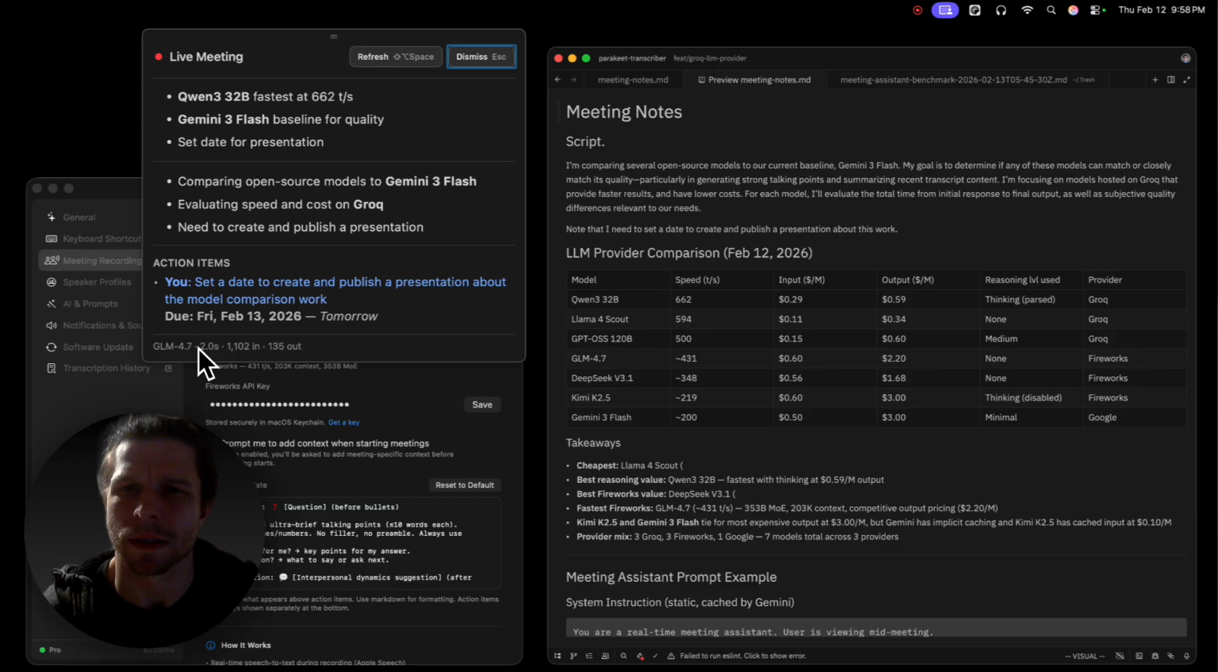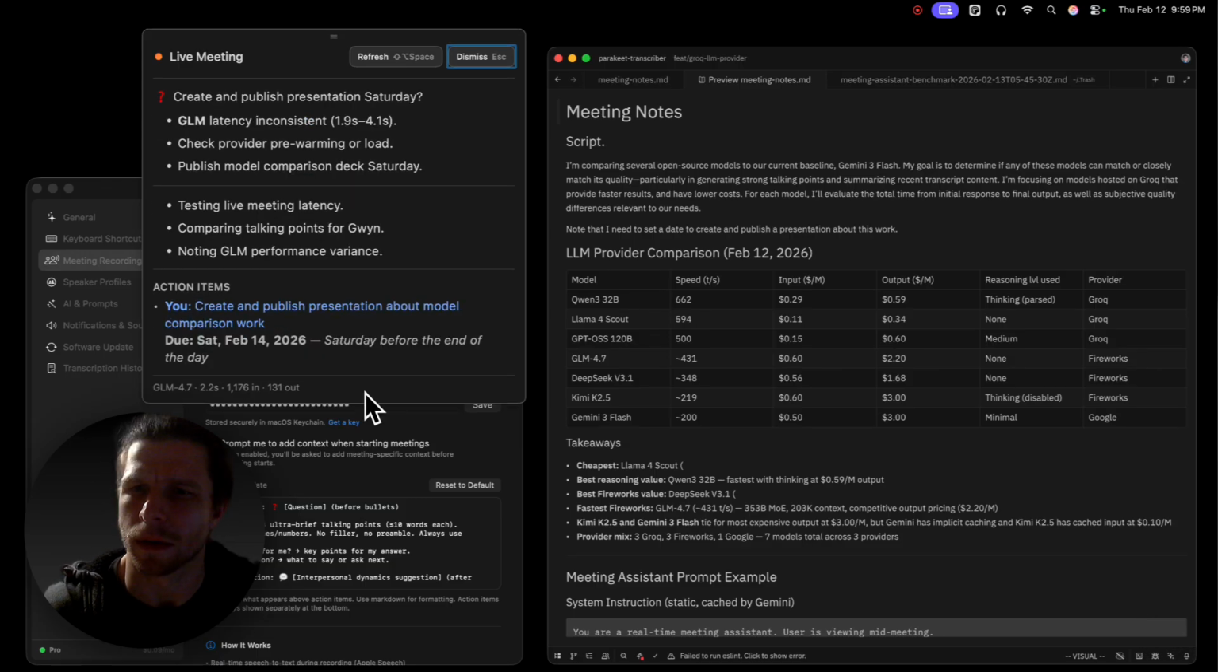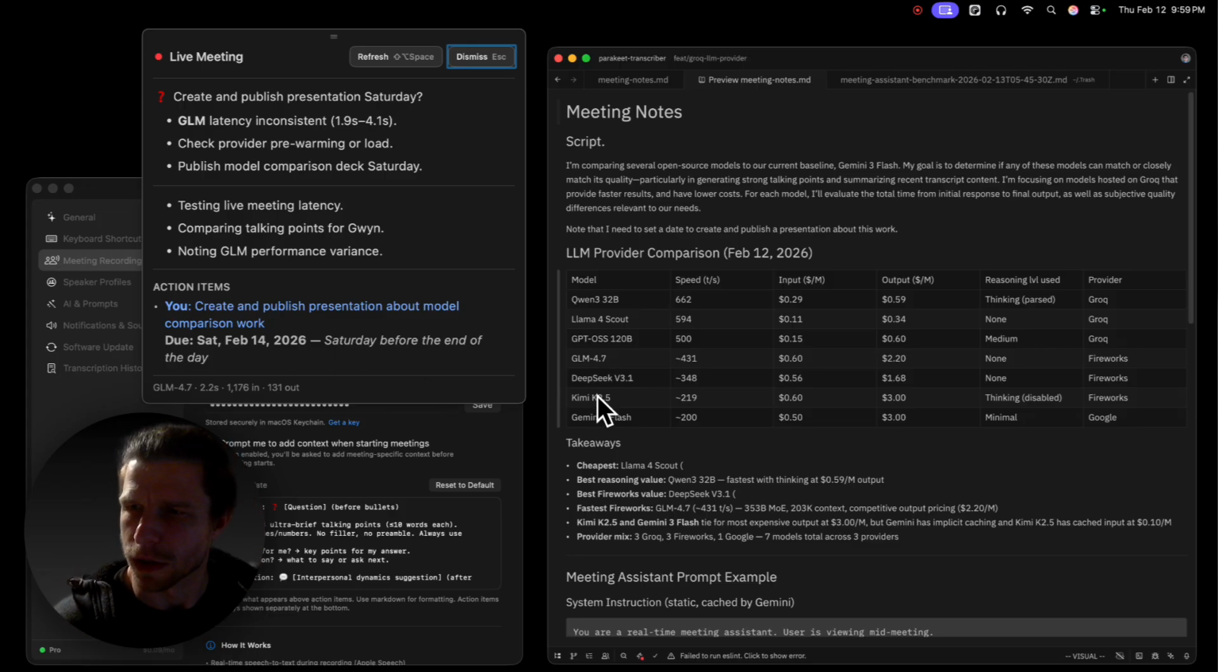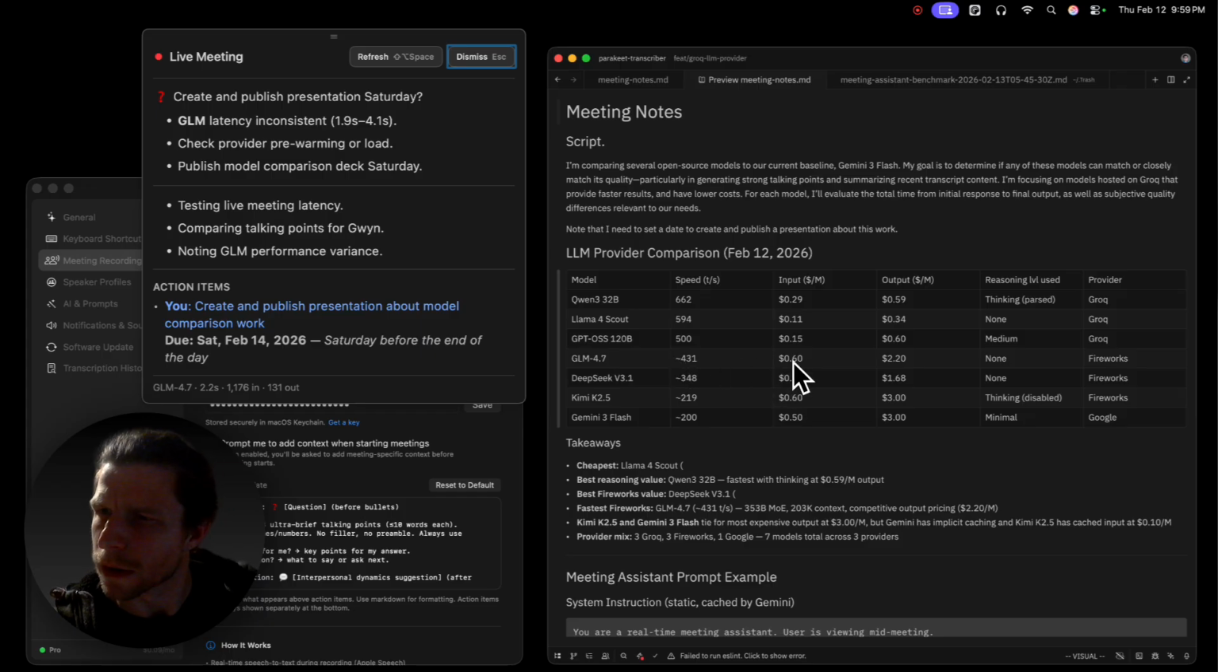Yeah, let's test this. Let's create and publish a presentation about model comparison work Saturday before the end of the day, before the end of Saturday. See if it picks up that action item. Did a pretty great job. We're not seeing latency that's better than Gemini right now. And if we note our pricing, it's a little bit more expensive for input tokens, a little bit cheaper for output tokens from Fireworks.